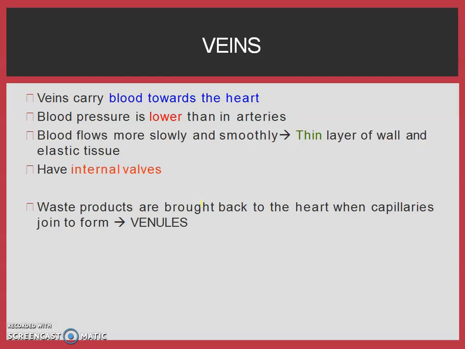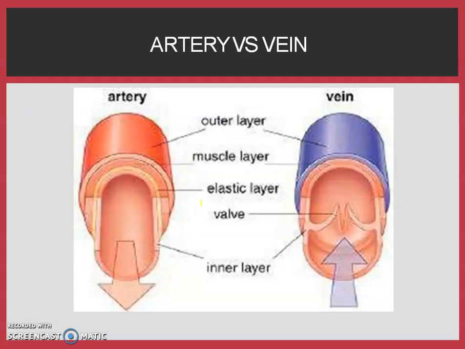In the veins, the blood is carried towards the heart, and the blood pressure here is low. Blood flows very smoothly. Thin layers of wall and elastic tissues are found, but not so elastic. They have internal valves to stop the backflow of blood. Waste products are brought back to the heart when capillaries join to form venules. So veins are formed from venules. Then coming to artery versus vein: the vein here is blue colored. They have thin walls with valves, and the artery has thick, elastic walls without valves.